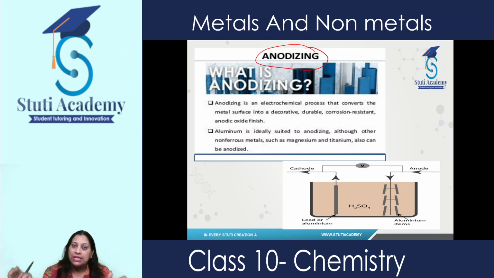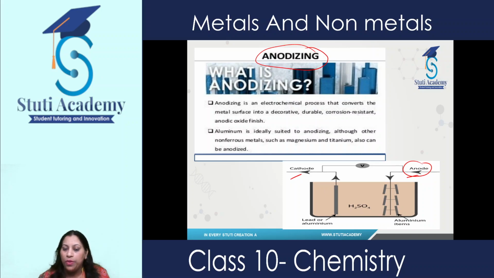and this can be done by passing electricity through the setup. Here we have taken two electrodes, cathode and anode. When electricity is passed through it, the anode is aluminium. So that aluminium starts depositing on the metal, and once enough aluminium gets deposited, we stop the reaction and we get a layer of aluminium over that metal.